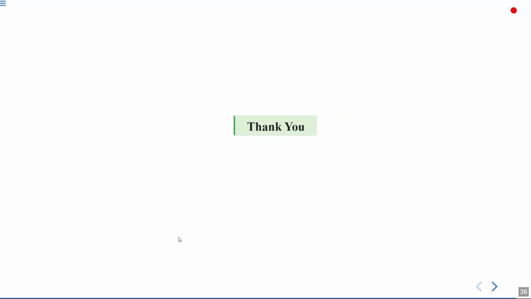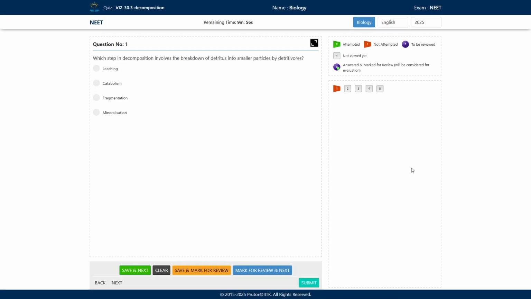Okay, so with this, we have discussed the theory. Now let's discuss the DPP for this chapter. Let's begin with the first question. Which step in decomposition involves the breakdown of detritus into smaller particles by detritivores? You have to name this step in the decomposition. The options are leaching, catabolism, fragmentation, and mineralization. What is the correct answer?